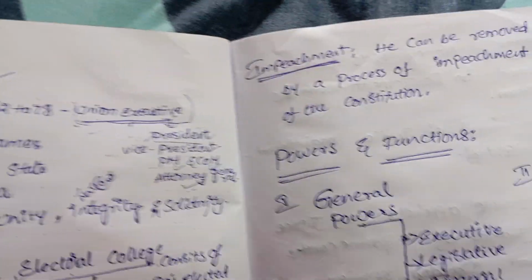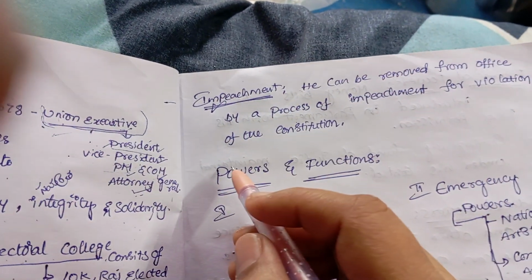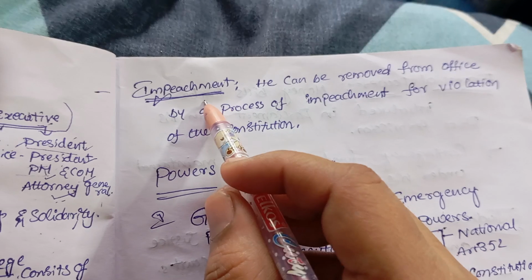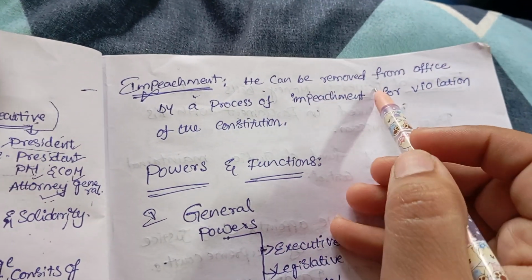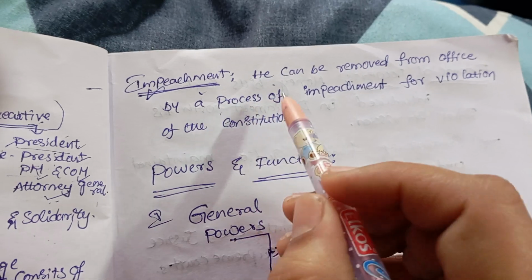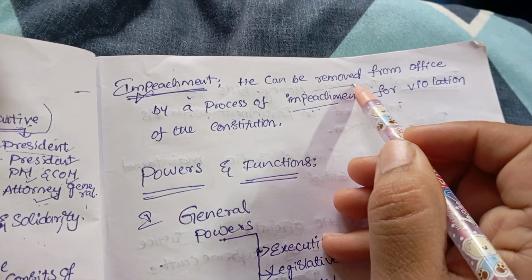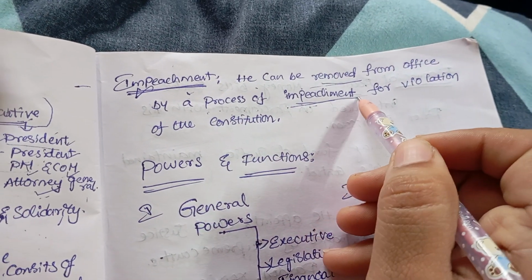So, this is the brief information about the President of India. Now we have moved to the impeachment. Okay, impeachment, that means he can be removed from the office by a process of impeachment. The removable process of President of India is called impeachment.